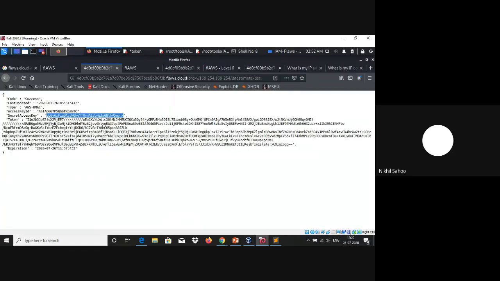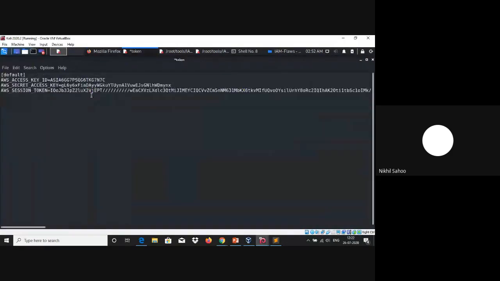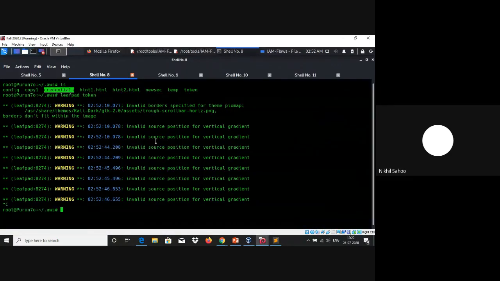And then we can copy the whole token value and paste it there itself. So save this particular file, and let's do an ls, and move this token to the credential file.